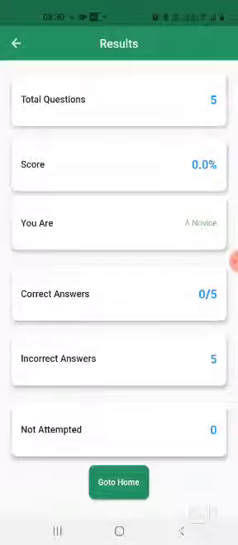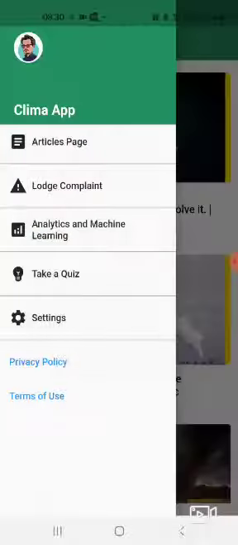So this will help them to learn things about environment as well as create awareness in a fun and easy way. So I didn't get anything right, but I am attributed as a novice, so it gives a fun adjective according to the answers you give. So let me just go back.